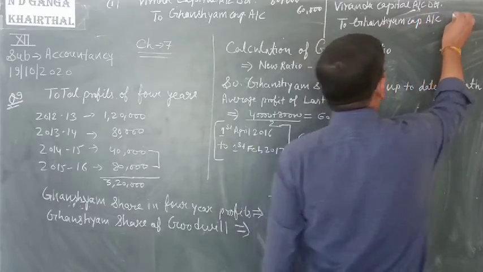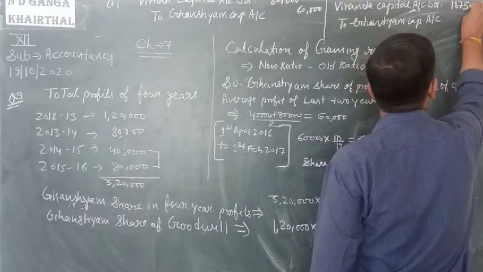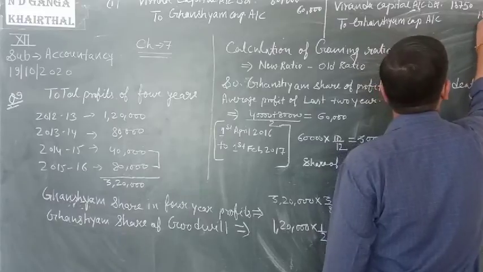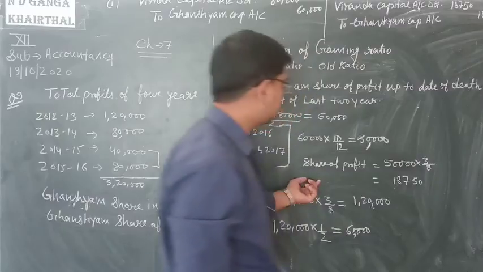Amount is 18,750. Calculate on your screen.